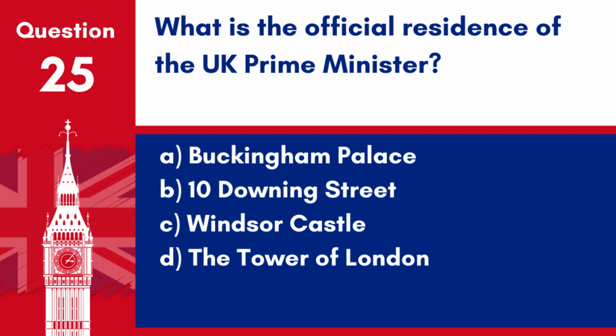Question 25. What is the official residence of the UK Prime Minister? A. Buckingham Palace. B. 10 Downing Street. C. Windsor Castle. D. The Tower of London. Answer: B. 10 Downing Street. The official residence of the UK Prime Minister is 10 Downing Street in London.